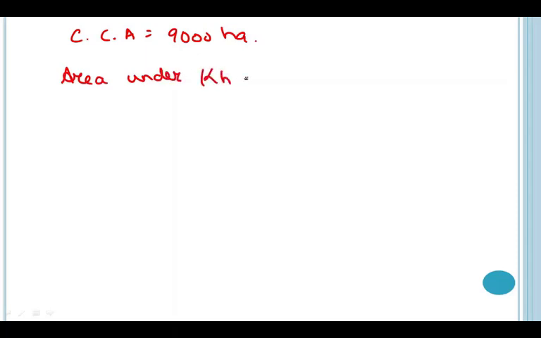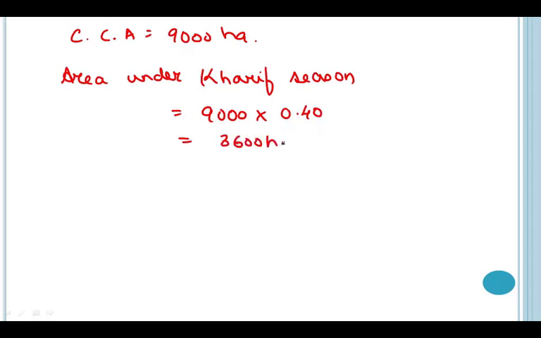Here we simply need to calculate the discharge. So first let us calculate the areas under Kharif, Rabi and 8 monthly crops. Here the CCA is 9000 hectares. First let us calculate the area under Kharif season. So area under Kharif season, this will be 9000 into 0.40 and I'll get the final answer as 3600 hectares.